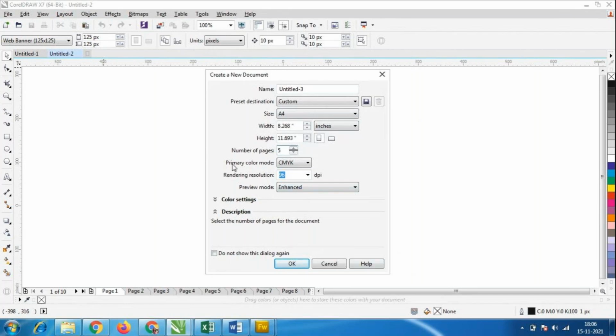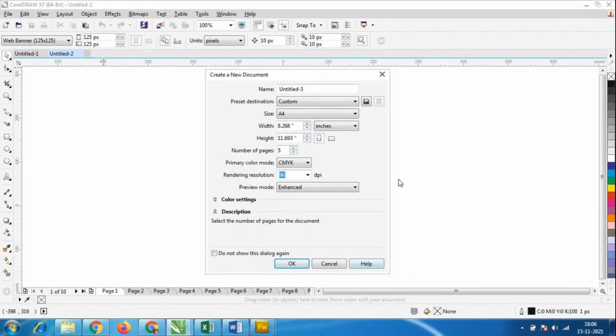The primary color mode is CMYK, so we are using CMYK color, and we don't want very bright colors here. It is going to print, for example, whatever designs we are making, such as book designs or cloth designs. Where we need a brighter look, we have to go for RGB color. So CMYK color is enough. Whatever colors we are seeing here on the right side are the CMYK colors.